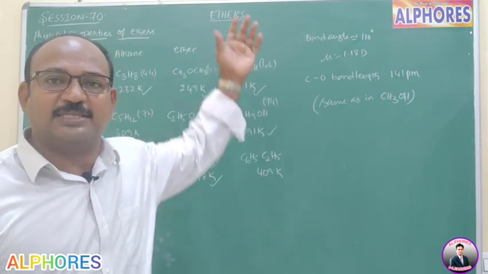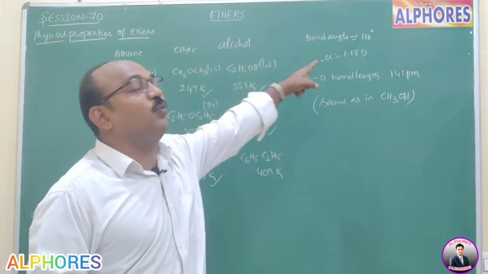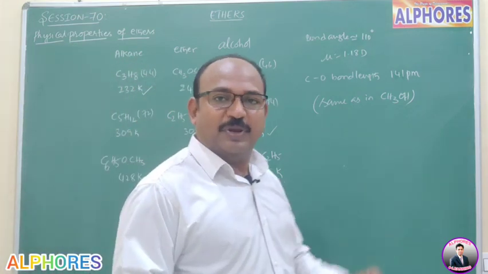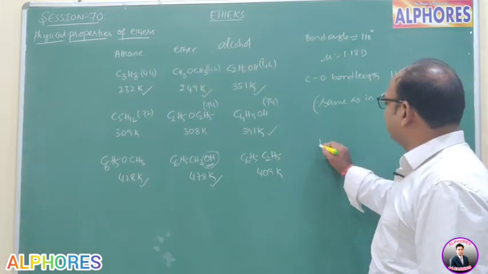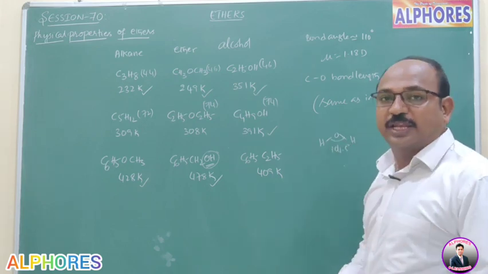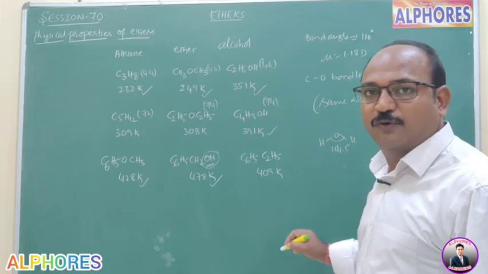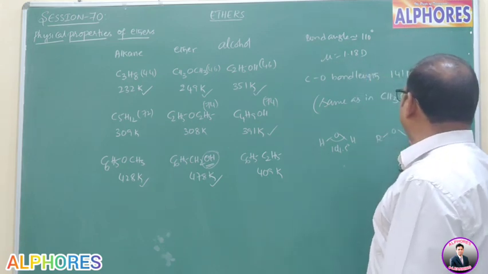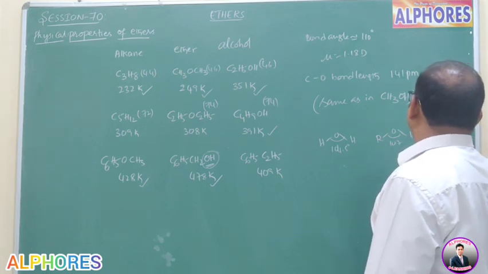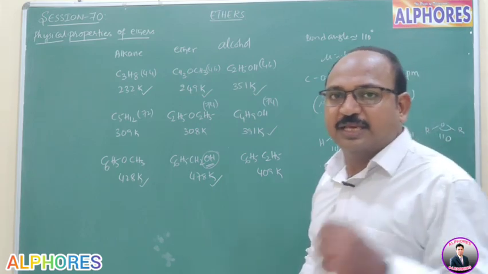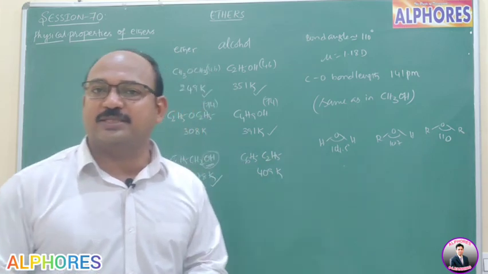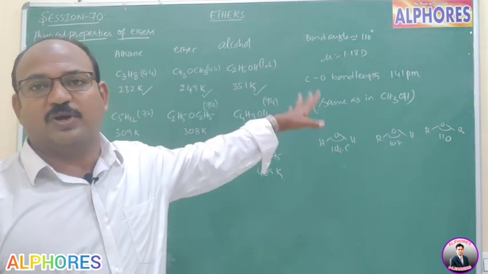And moreover, bond angle. Let us see the bond angle in ethers, close to 110 degrees. In the previous class, we have learned that in water, it is close to 104.5. So in water, the bond angle is 104.5. In alcohol, it is close to 107. Whereas in ethers, it is 110. That means in water, both are hydrogen atoms. In between these two hydrogen atoms, repulsion does not exist. That's why their bond angle is 104.